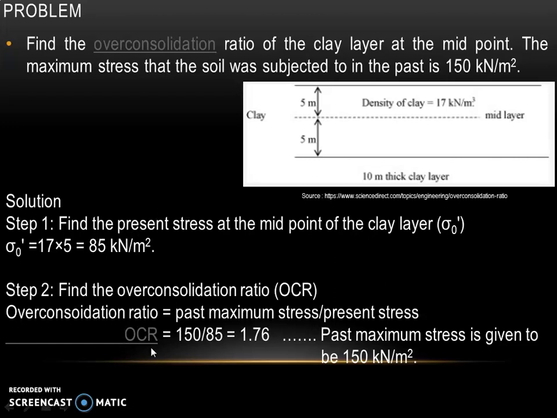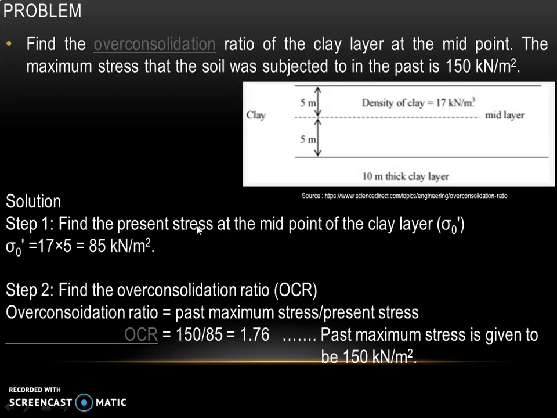We know the formula to find over consolidation ratio, that is, it is the ratio of past maximum stress to present stress. We are given the value of past maximum stress as 150, and we need to know what is present stress in order to find OCR.